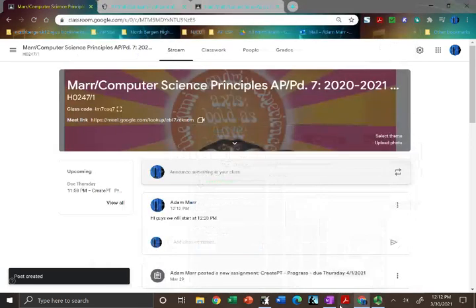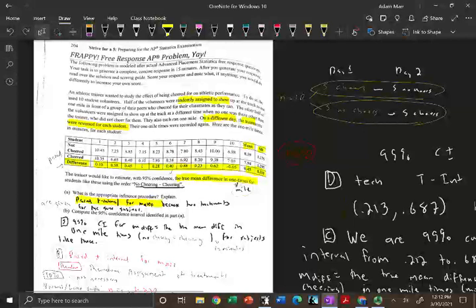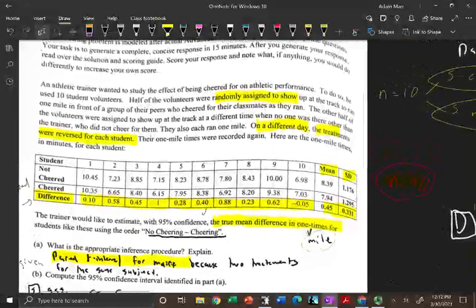I just wanted to actually go over the problem that we did in class today, just so you can have one full video of it. This is the problem right here. Let's just read it. An athletic trainer wanted to study the effect of being cheered for on athletic performance.